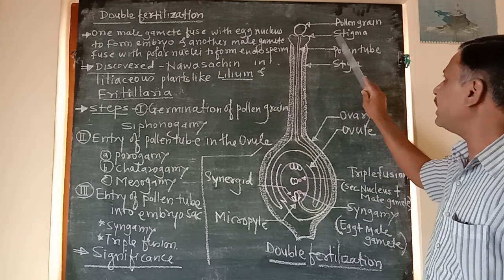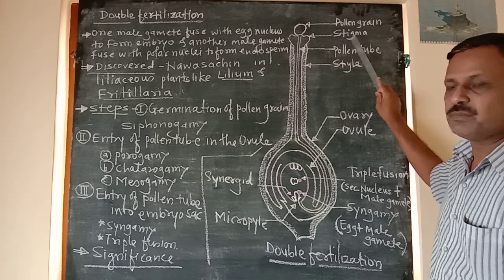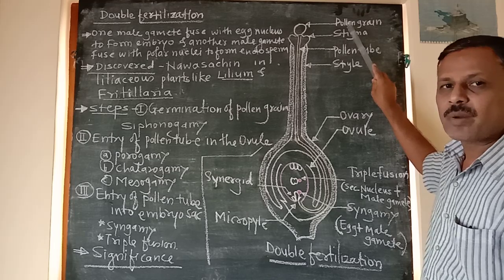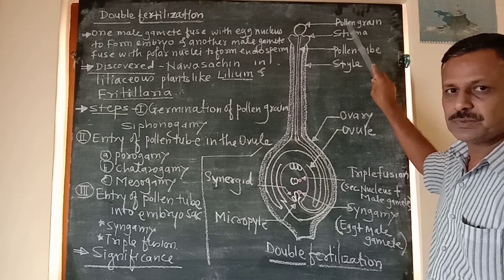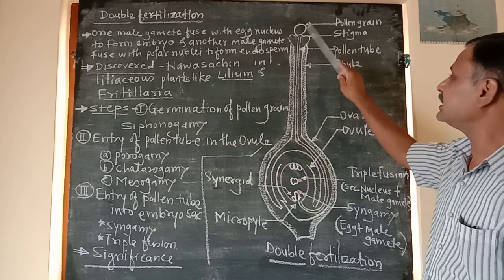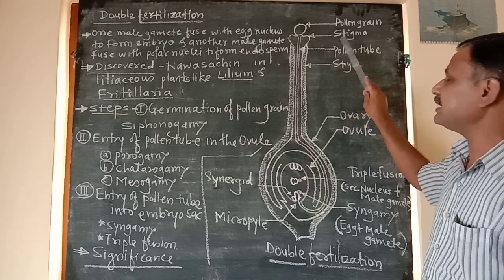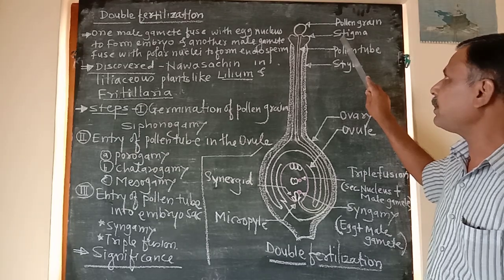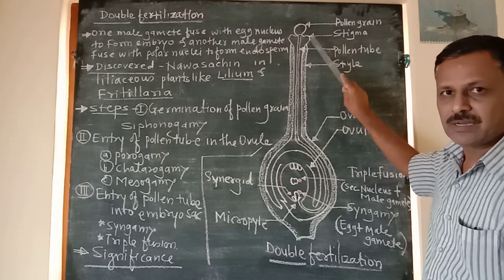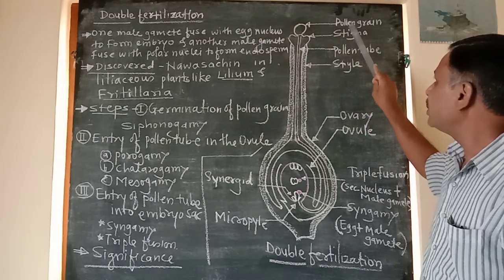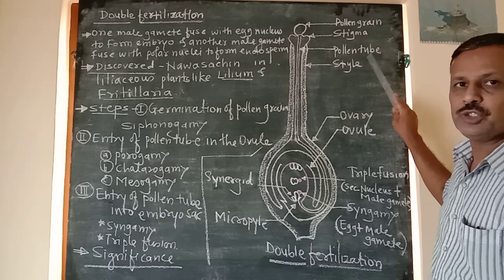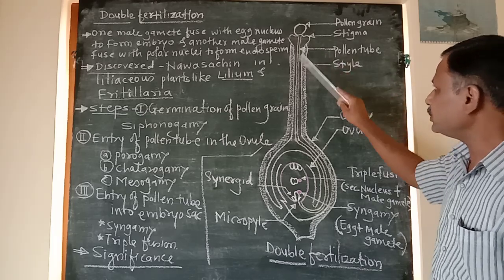On this receptive stigma, the pollen grain germinates by forming a pollen tube. This is a pollen grain, this is a stigma. After pollination, the pollen grain is deposited on the receptive stigma, and on this stigma, the pollen grain germinates to form a pollen tube. This is a pollen tube.